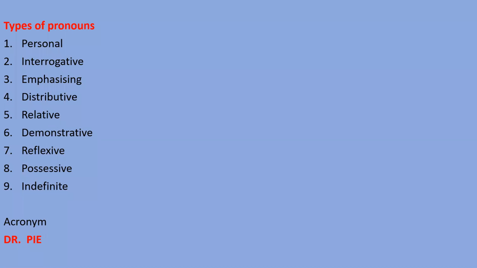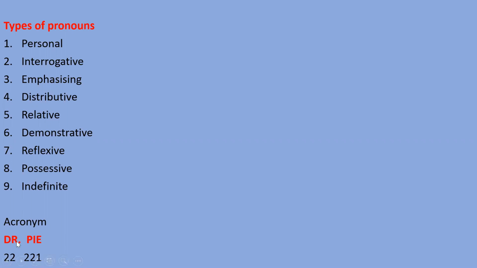You need to remember Dr. Pi, so you will come to know the types of pronouns: double D, double R, double P, double I, and E single. Two means two times D, the next two means two times R, then two times P, two times I, and one time E.